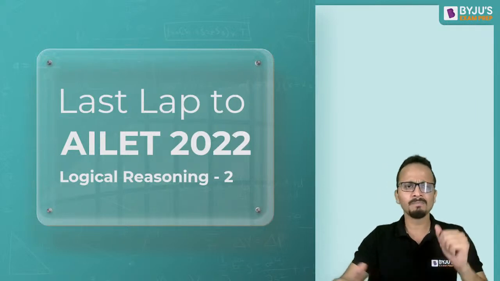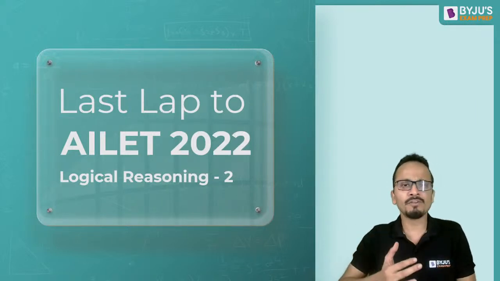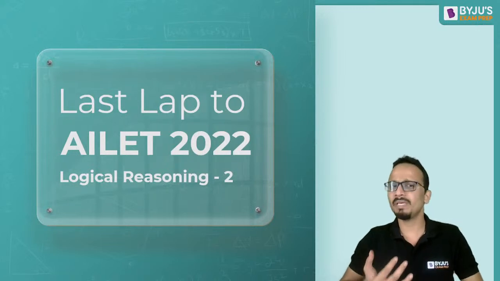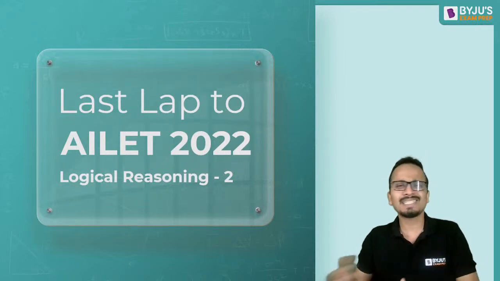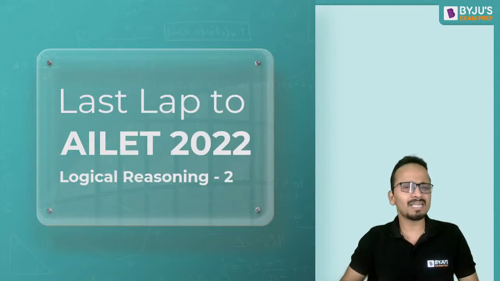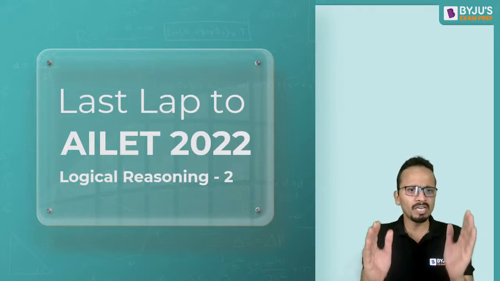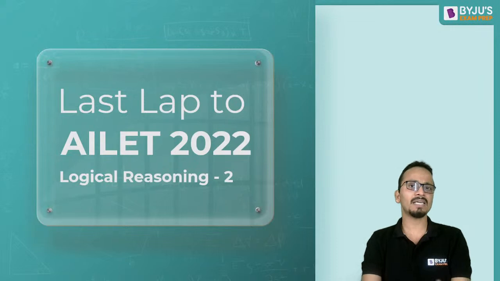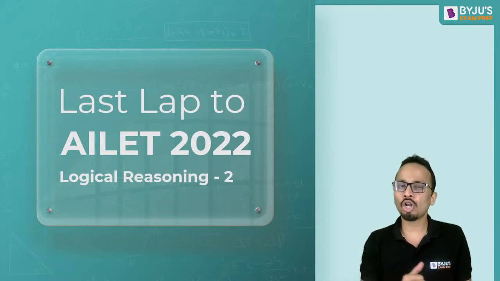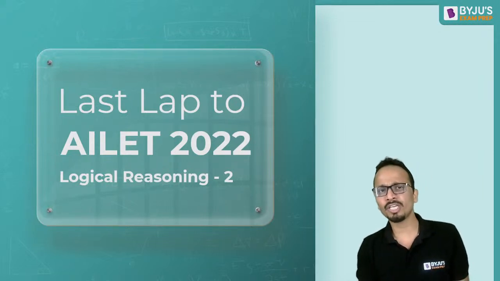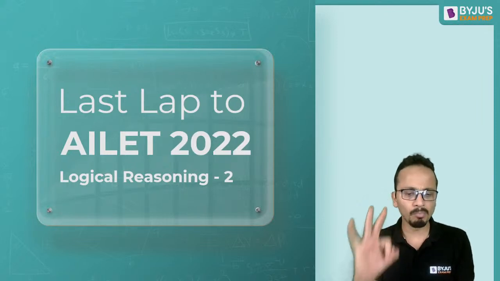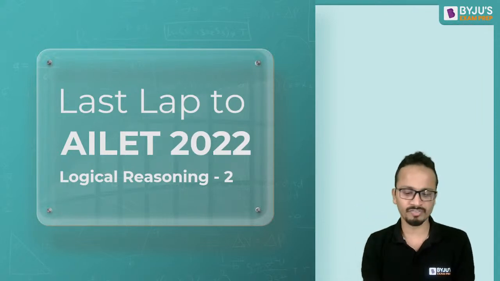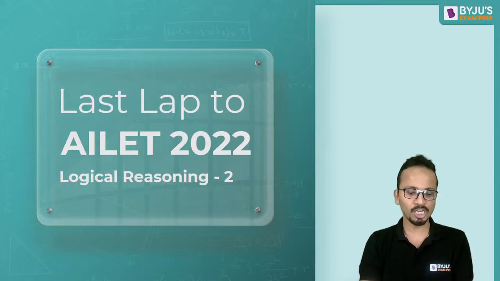But at this level, you are taking any examination for law entrance or BBA entrance or BMS, CUET, AILET, CLAT, whatever examinations, if reasoning is a part of that examination, then clocks, calendars, and coding decoding are the three most important areas of the logical reasoning section. So definitely this session will help you.